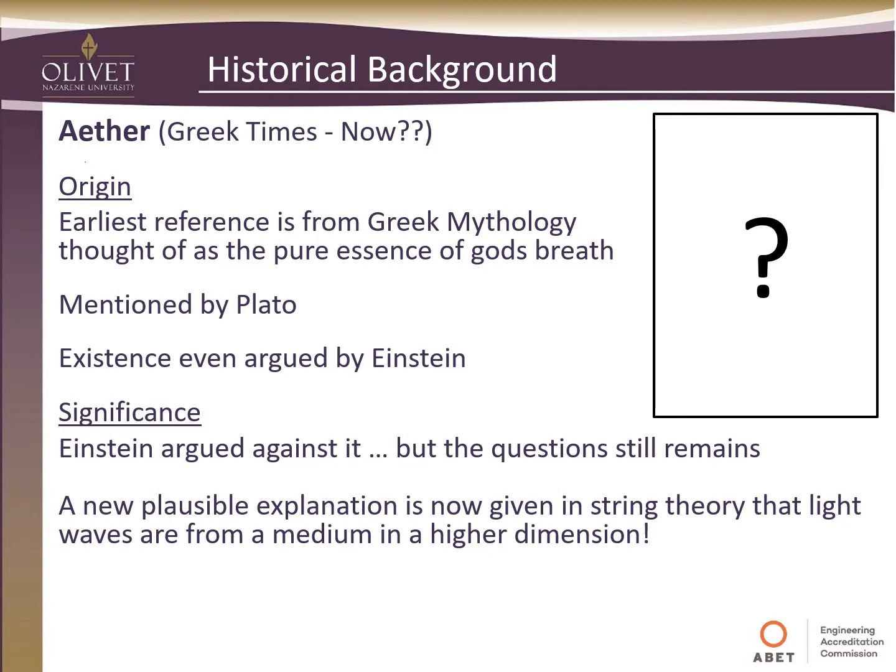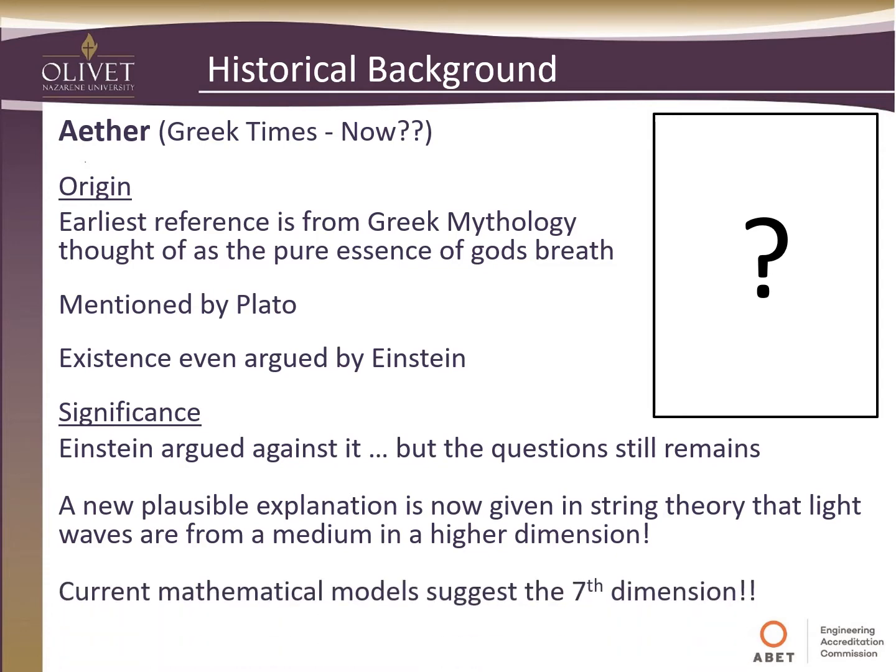But there is a plausible explanation given about the medium in string theory, that light waves are from a medium in a higher dimension. This is kind of hard to wrap your mind around, but the mathematics play out right now, the best we can tell. According to the mathematical models we have, it would suggest that light could be propagating in some medium that's in like the 7th dimension. So again, lots of material out there about this if you want to read about it. It's all theory at this point, but it's still some pretty interesting things to think about.